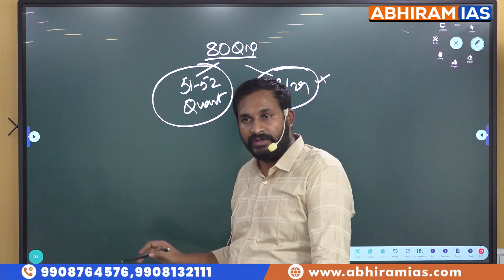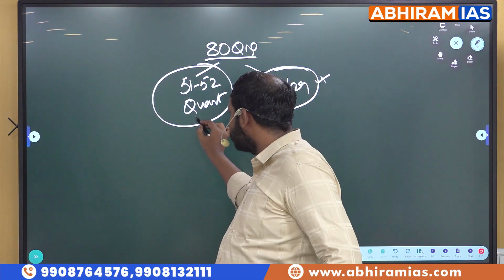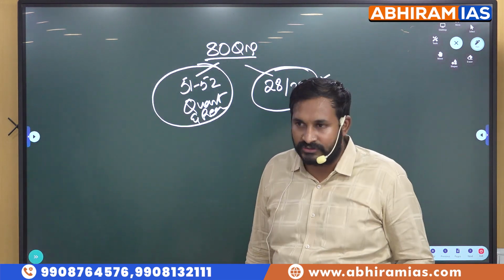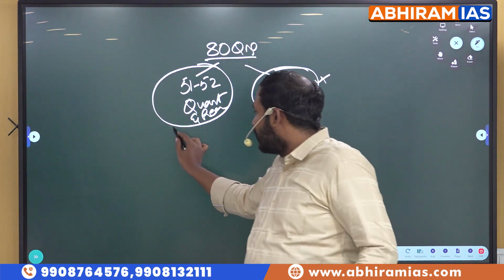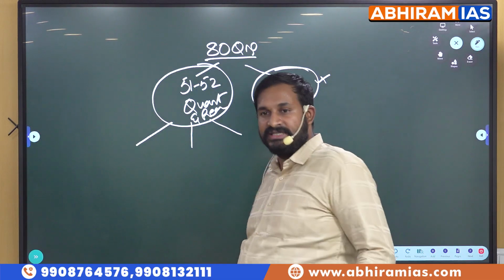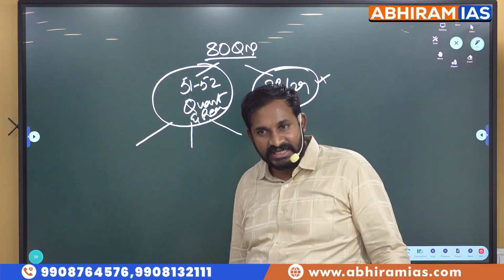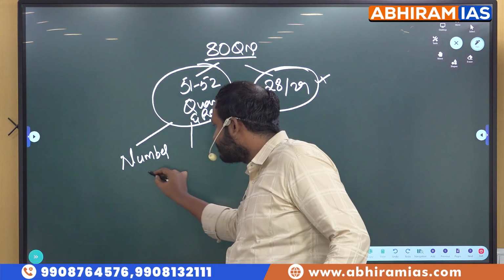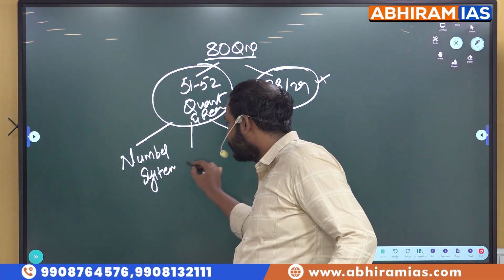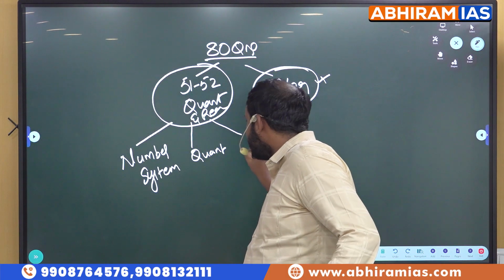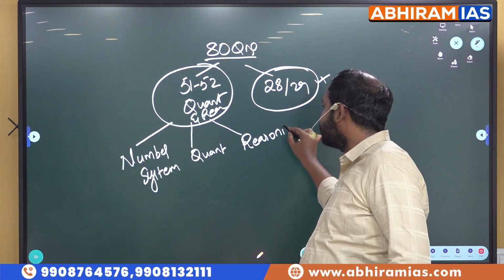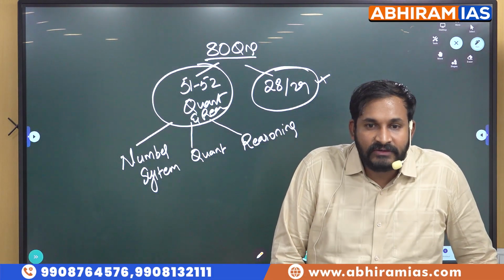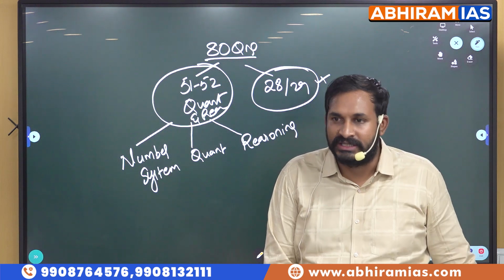In this 51 to 52 questions, actually most of the students will think that quant and reasoning are giving equal number of questions, but actually no, students. What actually happens here is, we will segregate this into 3 major sections. Even though quant and reasoning has 2 parts, majorly we can divide it into number system, quant and reasoning. Number system is very, very, very important, students. Almost some 15 to 18 questions they are asking from number system alone itself.